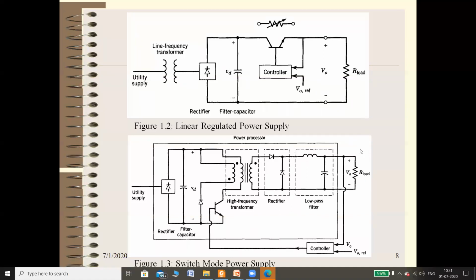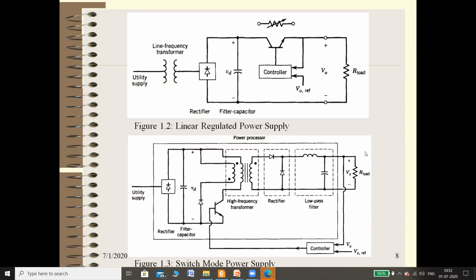So the output voltage, the load voltage, is maintained with the help of this transistor. This transistor is a power device which is normally used in switching, either in the saturation region or in the cutoff region. So you can say this transistor is a power transistor that continuously turns on and off, so you will get a high frequency output at the secondary of the transformer. This high frequency signal is converted into DC, and after filtering, it is given to the load.